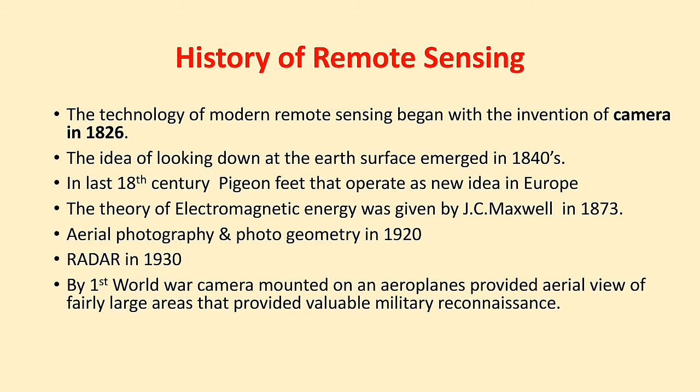Before moving further, let us discuss the history of remote sensing. The technology of modern remote sensing began with the invention of the camera in 1826. Although the first primitive photographs were taken as stills on the ground, the idea and the practice of looking down at the earth's surface emerged in the 1840s. Means, a top view of the earth's surface was to be taken.